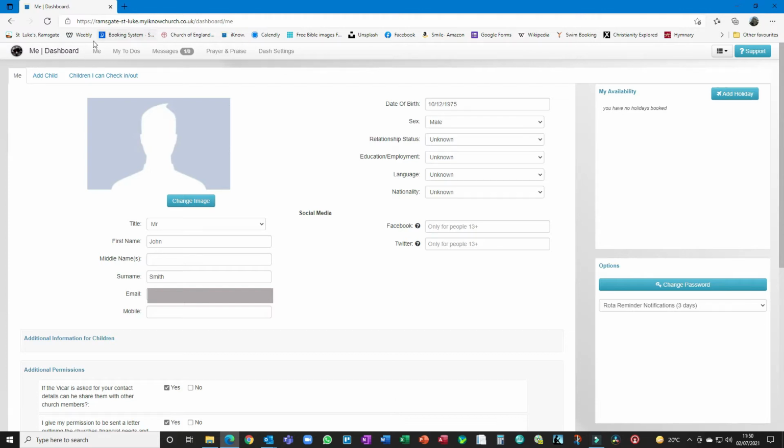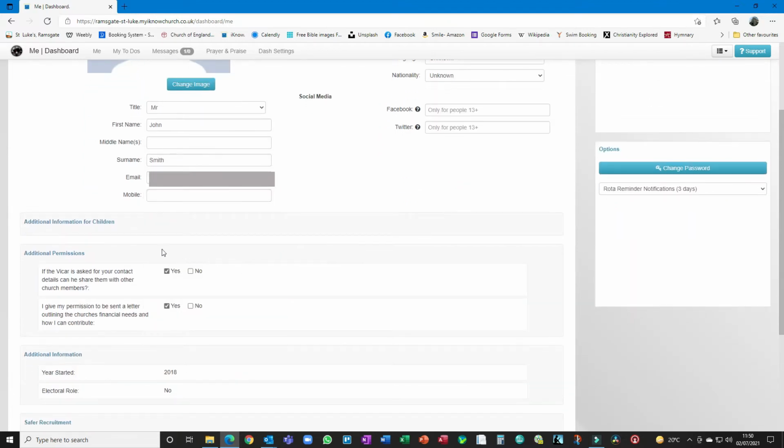So I've clicked Me at the top here, and we've got this screen here, and you can check out your details. So I can check my name, I call myself John Smith here, random date of birth I've chosen, I'm definitely male, and you can add other things like relationship status and so on if you want to. That's not that important. Then we've also got permissions here. So these are things that we've asked before of you in filling in forms to keep your contact details. So here we go, and you might want to change those from no to yes or whatever.